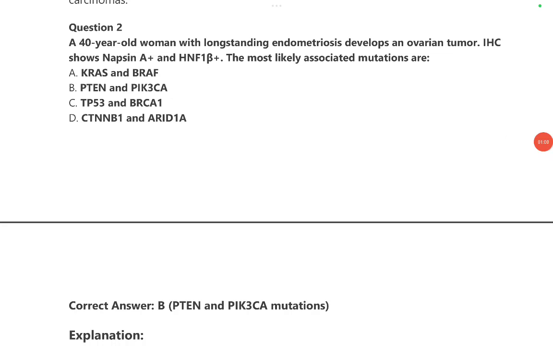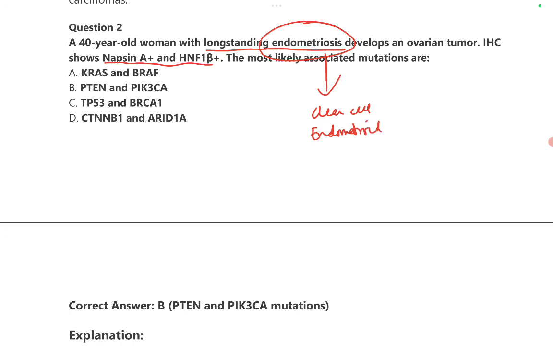Now let's do another question. A 40-year-old woman with long-standing endometriosis develops an ovarian tumor. IHC shows napsin A and HNF1 beta positive. Most likely associated mutations are? So we have a history of endometriosis, which is commonly seen in case of clear cell as well as in case of endometrioid carcinoma. And IHC napsin is specific for clear cell carcinoma. Also HNF1 beta is specific for clear cell. So the likely answer is option B, that is PTEN and PIK3CA.